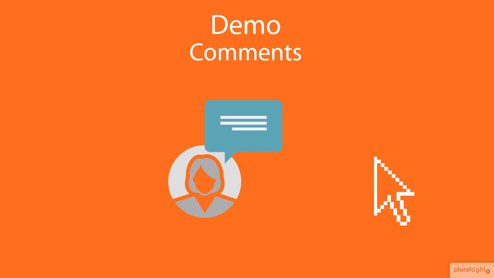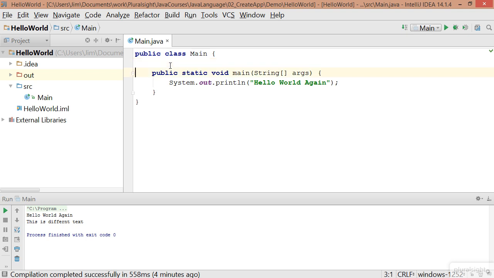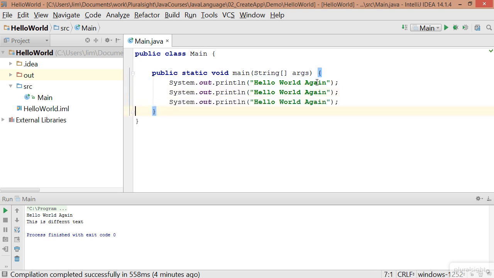Let's take a quick look now at using comments in our code. Here I am back in the program we wrote earlier. Let's just take this line we wrote out, hello world, again. Let's copy that and put it back in a couple more times. Let's just say hello world 1, 2, and 3.